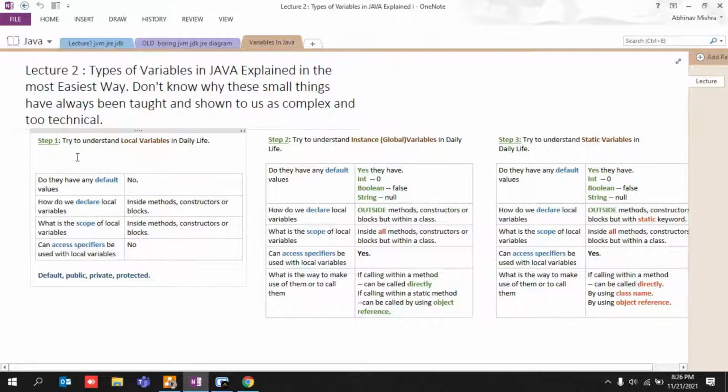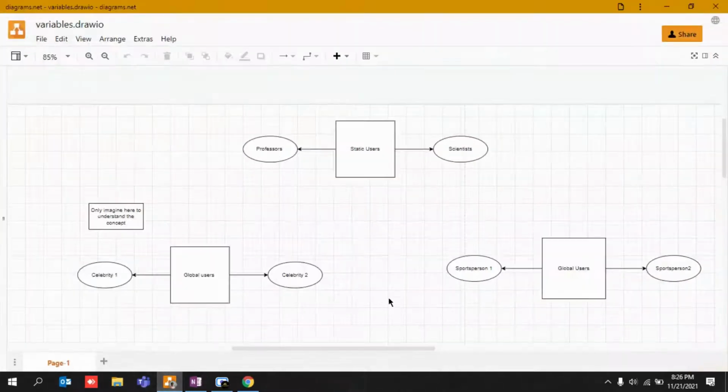So first we are going to understand what local variables are, with the help of a particular diagram that I have created. It may be a funny one, but I hope you guys will like it.